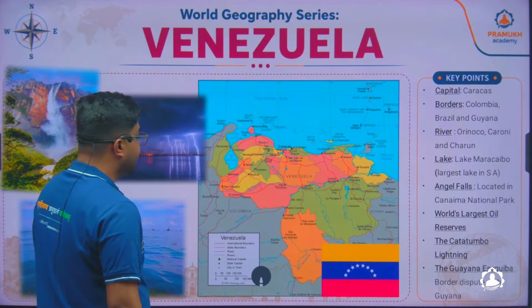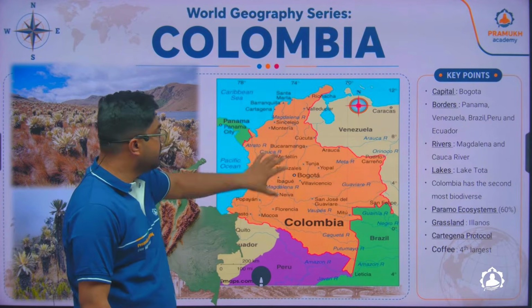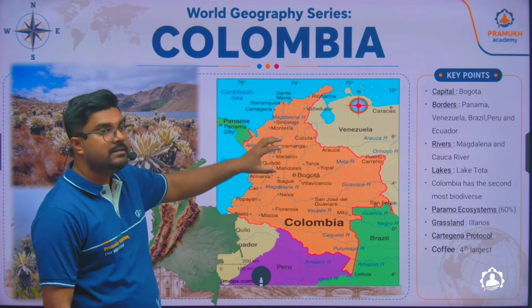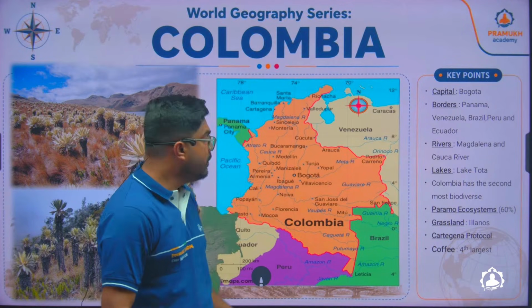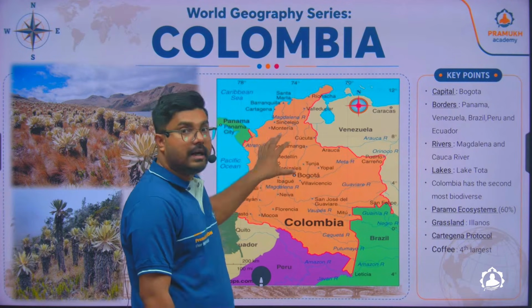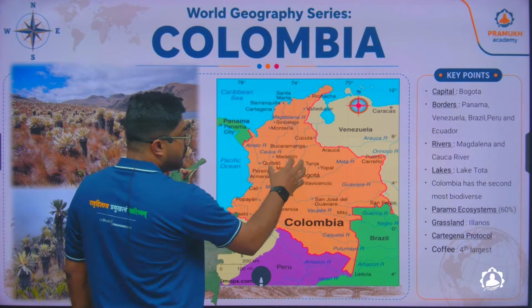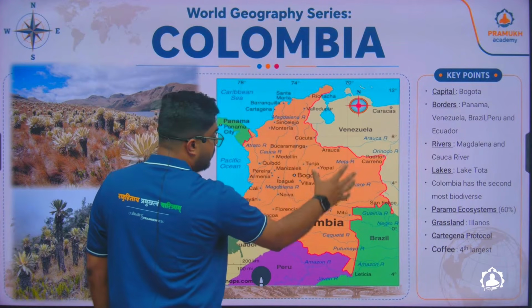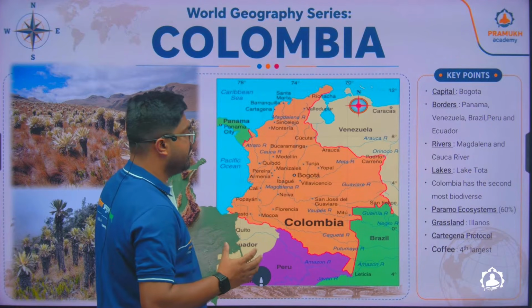The next country after Venezuela is Colombia. And I've told you this Colombian country is rich with biodiversity, and thus you see there are a lot of medicinal plants which are basically used to produce drugs, and you'll find these drug lords or cartels which are very popular in Colombia. Now, these drug lords or cartel members are also there in Ecuador, Peru, and Venezuela, but however, Colombia has become a hotspot for such activities.